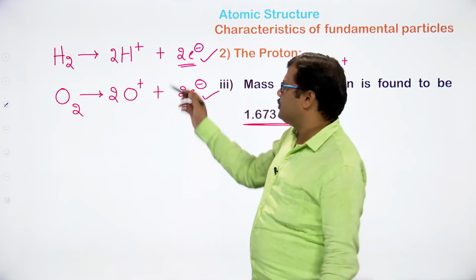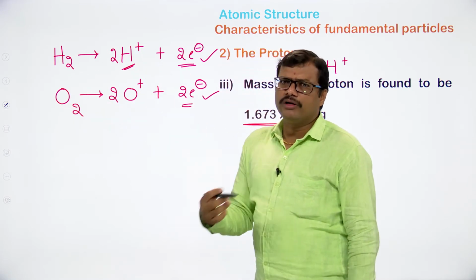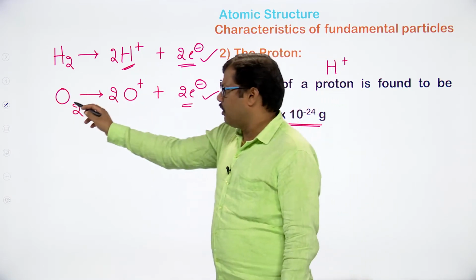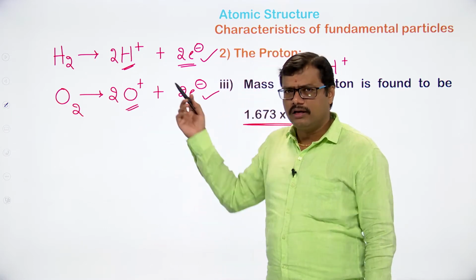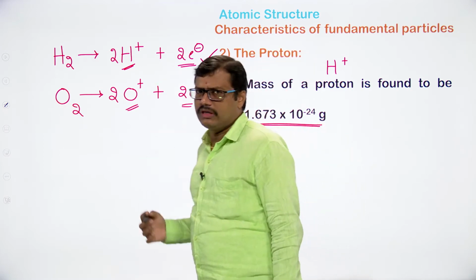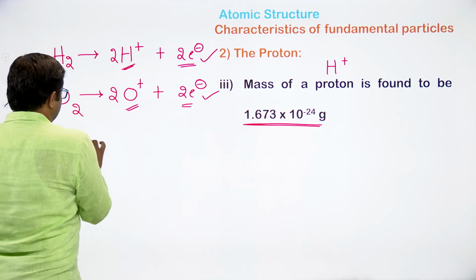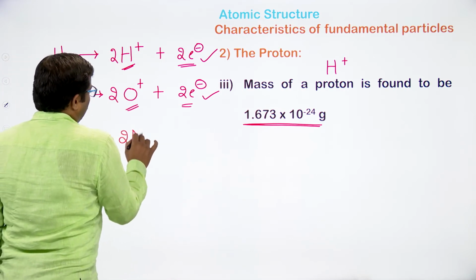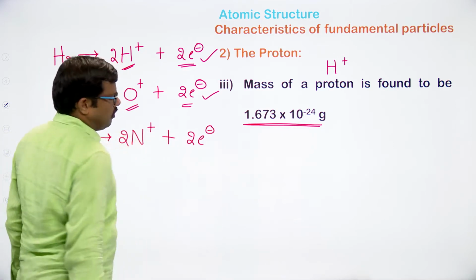But in the case of positively charged species, if we are using hydrogen gas, we get the corresponding positively charged ion. If we are using oxygen gas, we get the corresponding positively charged ion, the cation, oxygen with a positive charge, hydrogen with a positive charge. Similarly, if we employ nitrogen gas in the discharge tube experiment, the corresponding ion of nitrogen along with the liberation of electrons can be observed.